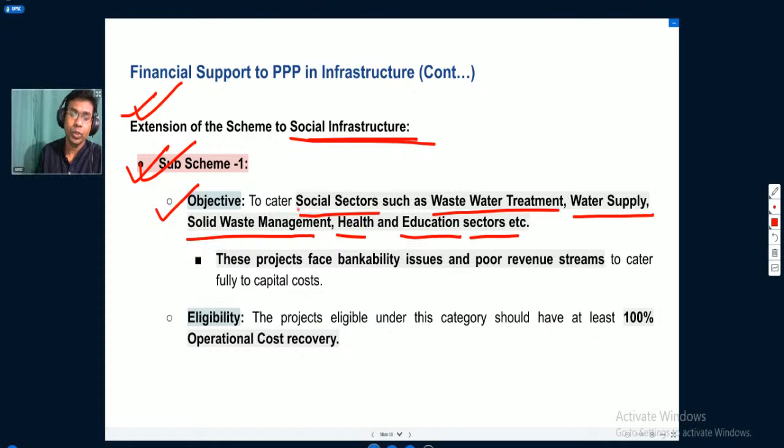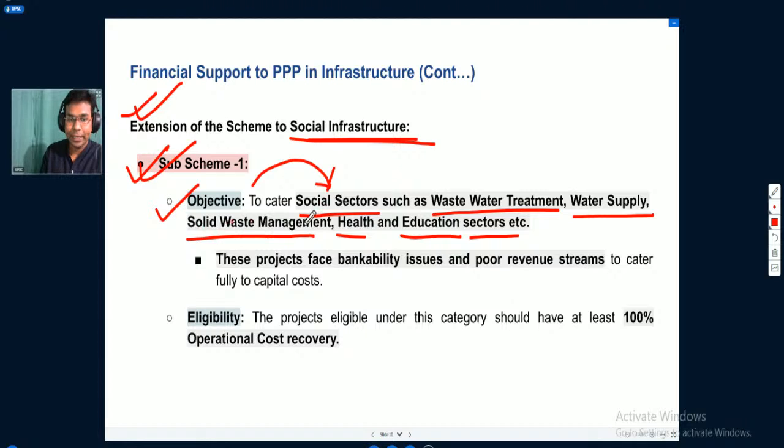Okay, so why is sub scheme 1 there? So that we can actually revamp the social sectors. Social sectors actually help in the improvement of the social capital in India. Social capital means increasing the human resources, the capacity of the human resources, and increasing the quality of livelihood of people, the quality of lives of people.